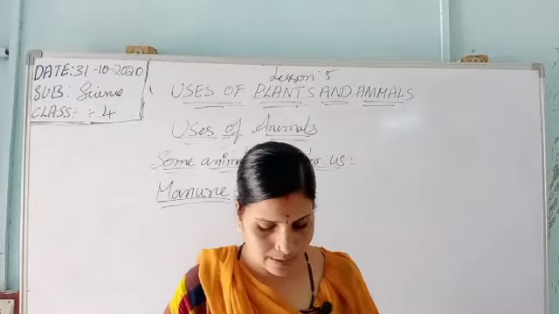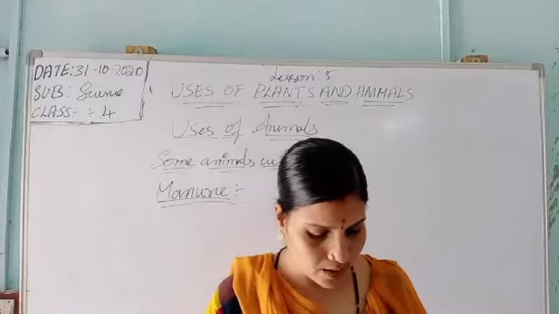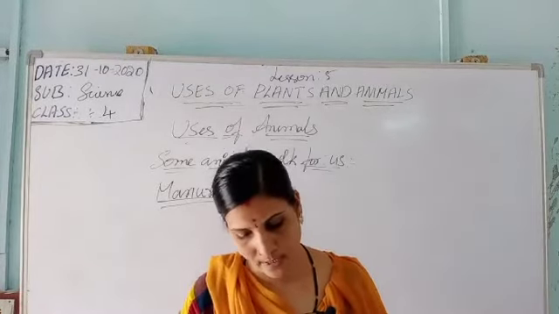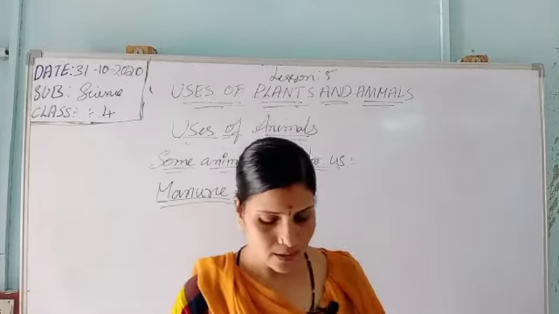Dried cow dung cakes are used for fuel. Gobar gas is produced from cow dung mixed with water and used as fuel. So here, these are the uses of dung.